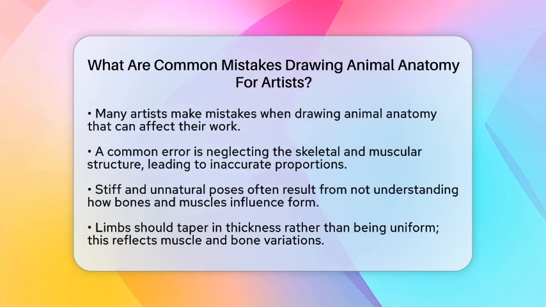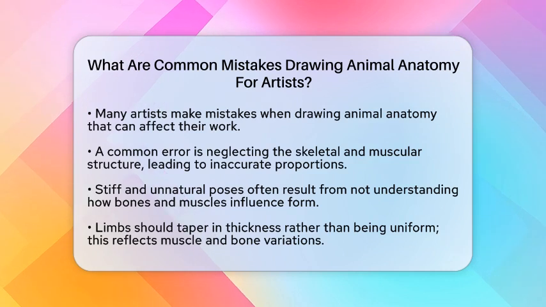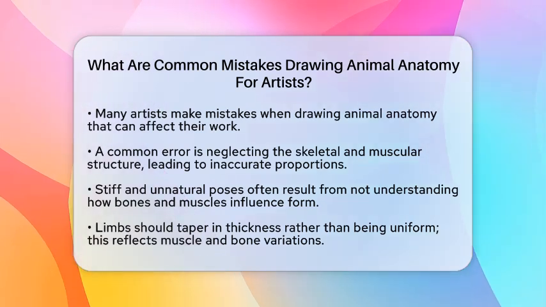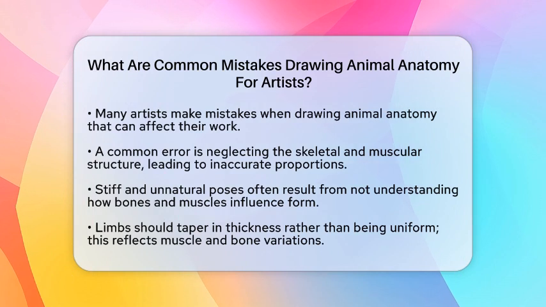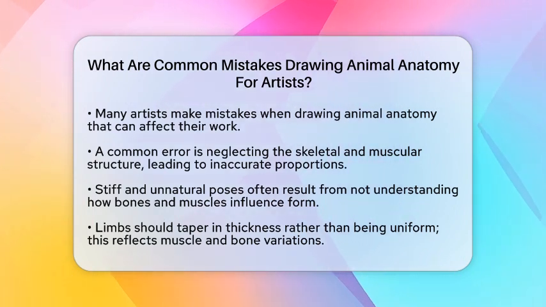One frequent error is overlooking the underlying skeletal and muscular structure of animals. When artists do not grasp how bones and muscles influence form and movement, their drawings can end up with inaccurate proportions. This often leads to poses that feel stiff and unnatural.